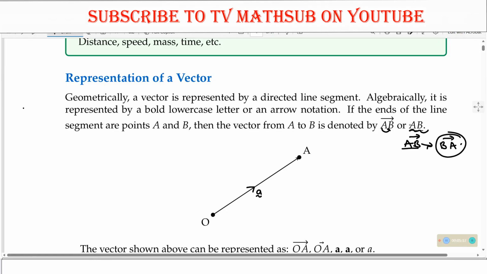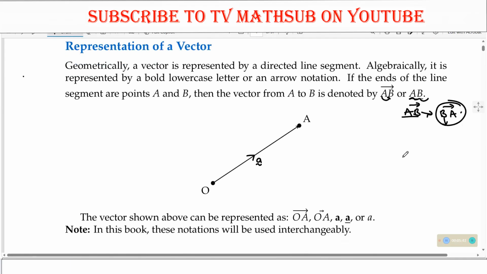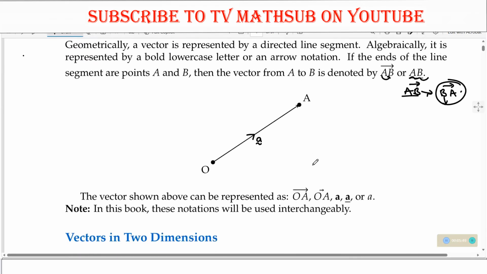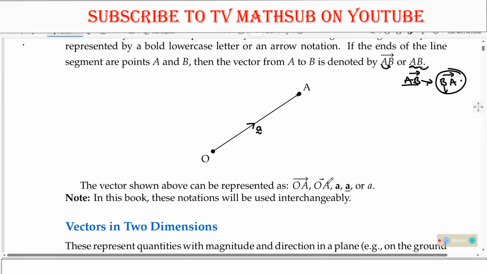BA means you are starting from point B to point A, but AB implies that you are starting from point A to point B. So in the two cases, you realize the starting point and the ending point differ. It is important to consider the directions carefully when you are talking about vectors. As we have seen, we shall be using different notations. To represent vectors, we might have these arrows here, or you might have the bold letters, and mostly in our notes here, we shall be using bold letters. Whenever you see a bold letter A, that is representing vector A.